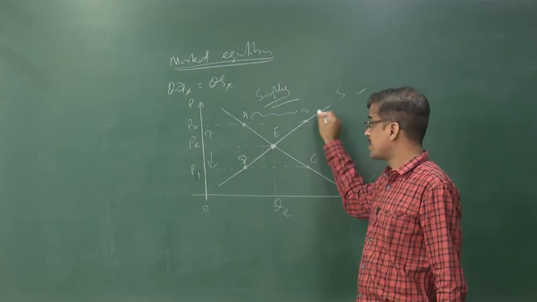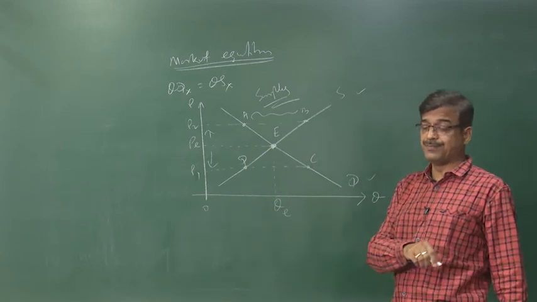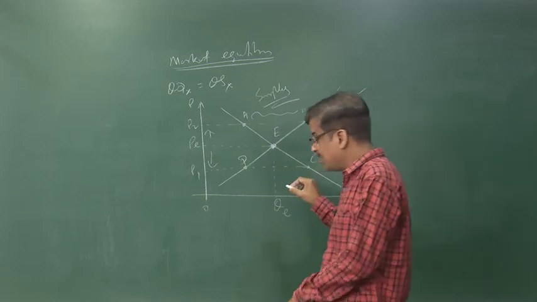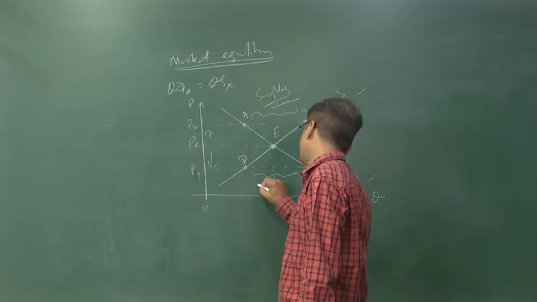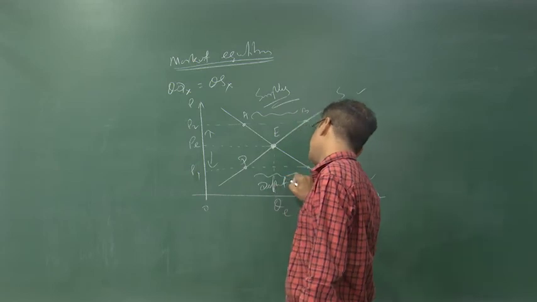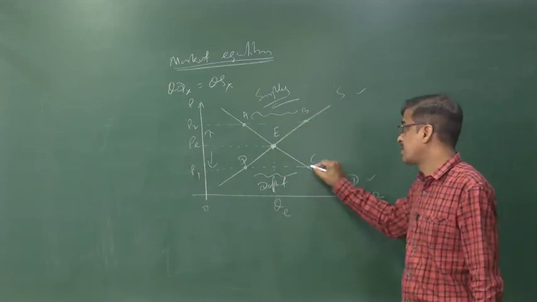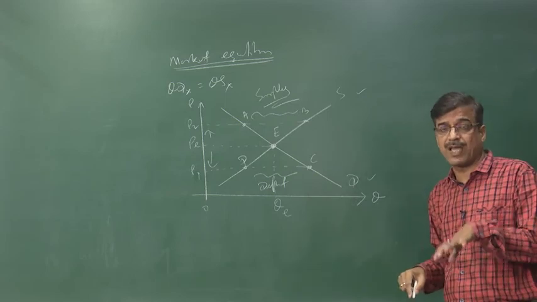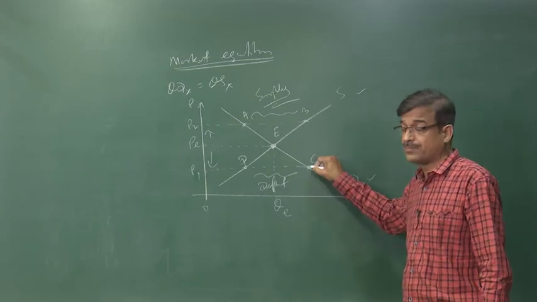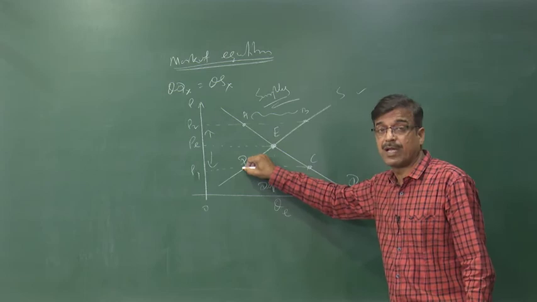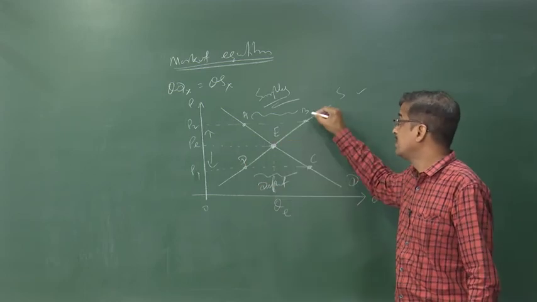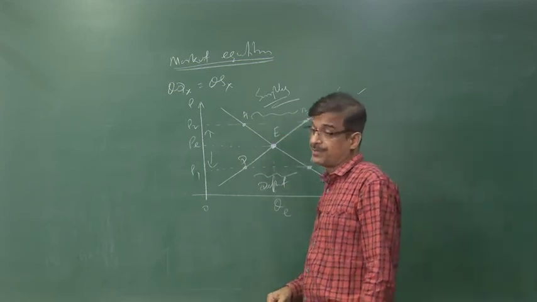Supply falls from E to D, and this is called the deficit in supply. This is the deficit supply, which means excess demand. Demand is much more than the supply, but in the previous case supply is much more than the demand.